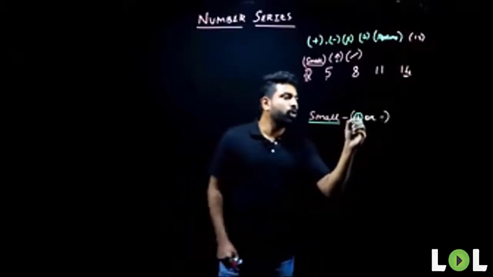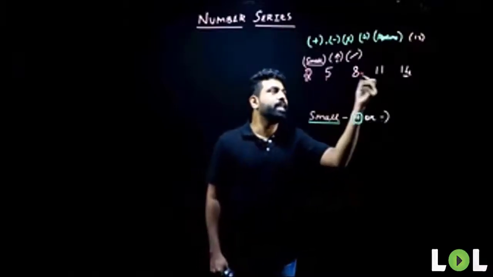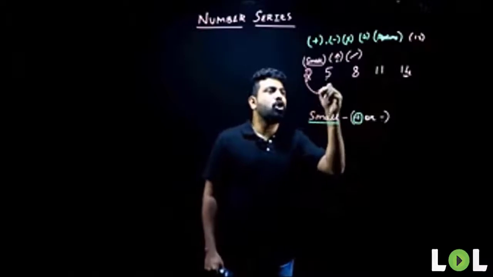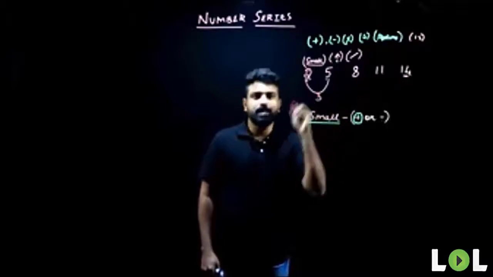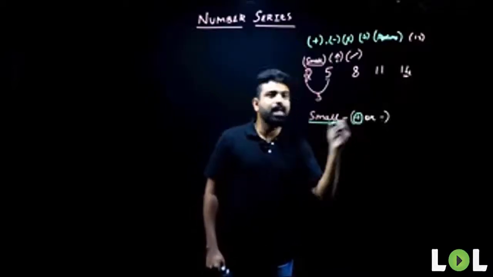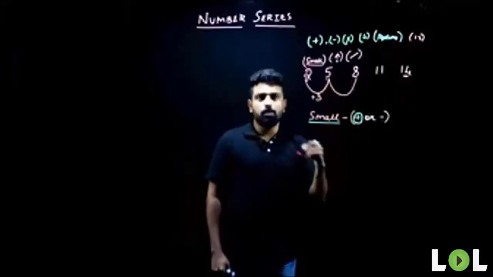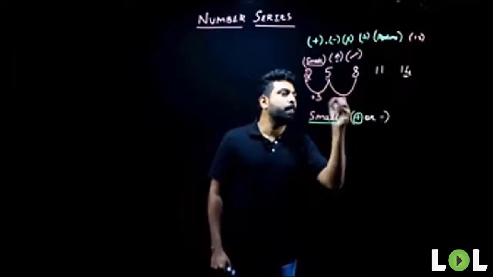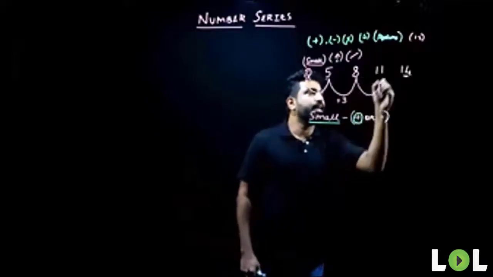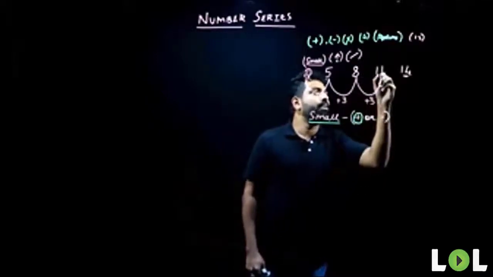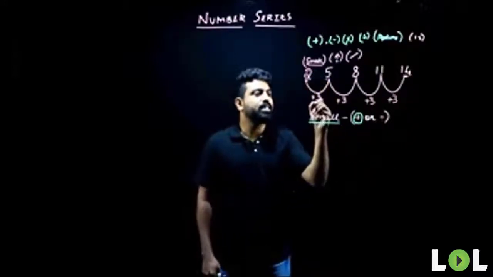So now, once we have known that it is addition that is involved, what we need to do is start taking the difference between the terms. So between the consecutive terms, when you take difference between 2 and 5, what is the difference here? The difference here is 3. And we know that it is increasing and it is addition. So it will be plus 3. So from second term to third term, what's happening here? Again, there is an increment of 3. So it is again plus 3. Same way here as well. There is plus 3, and 11 to 14, again, if I take a difference, it is 3. So I understand that my logic here is plus 3.